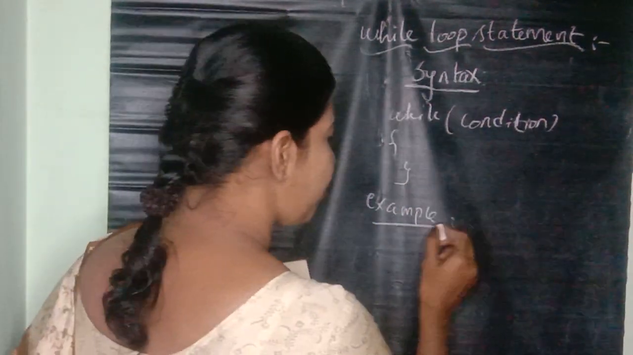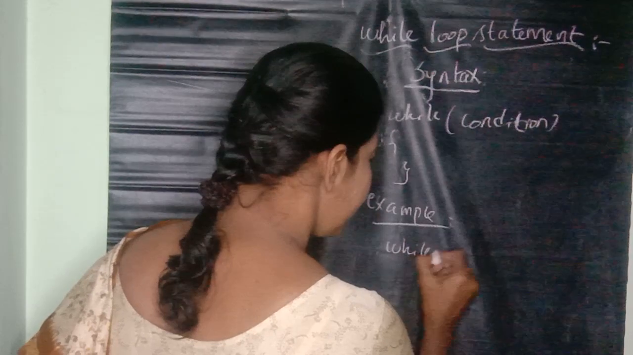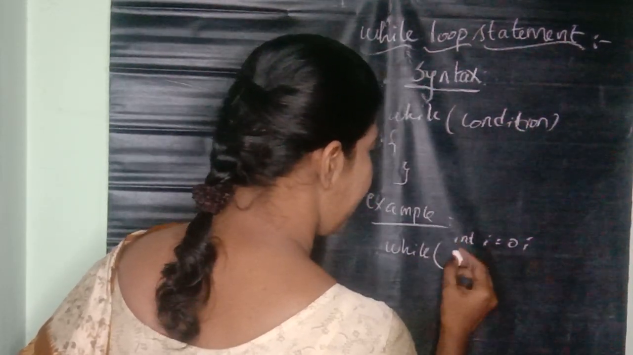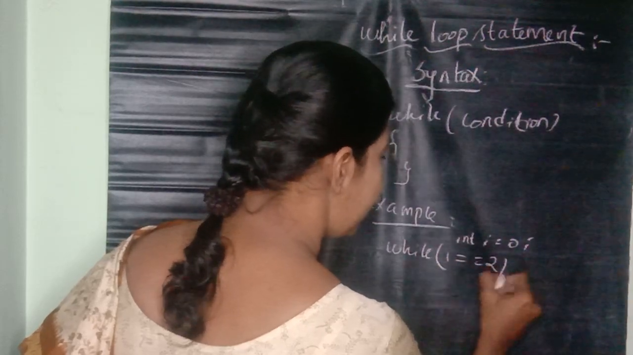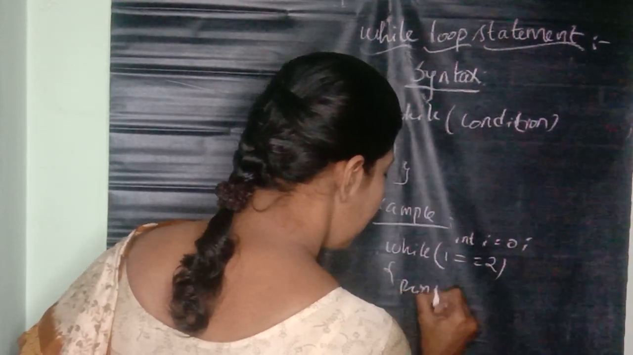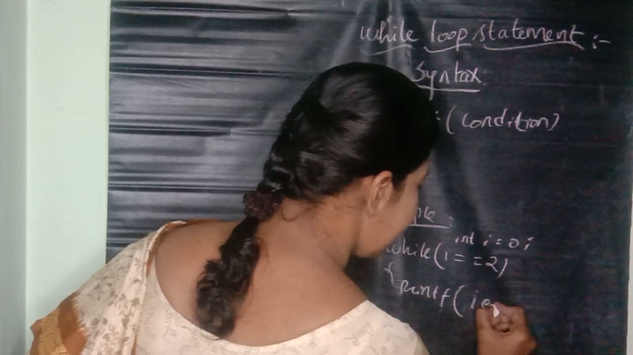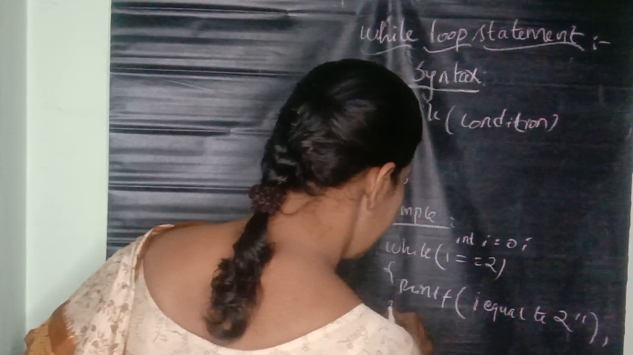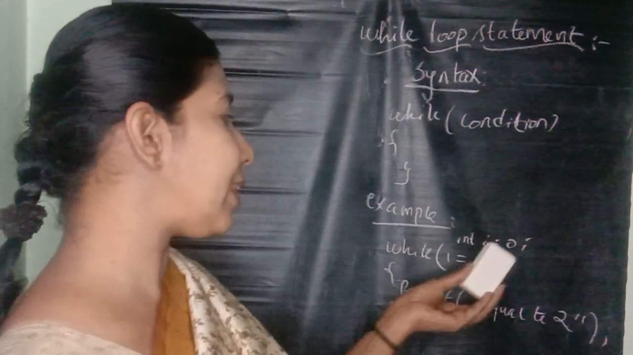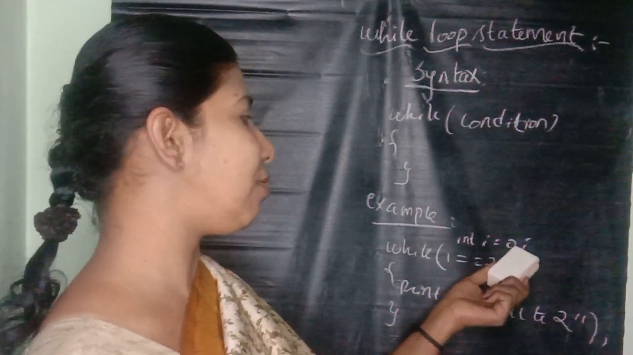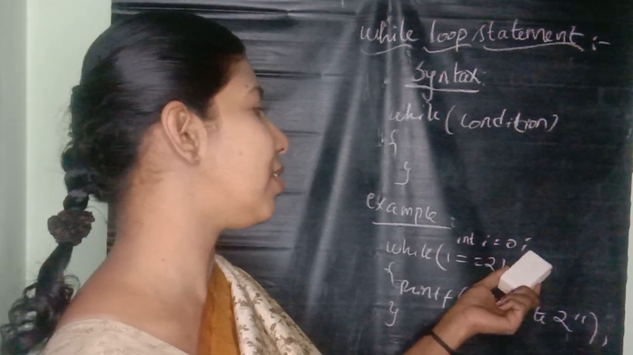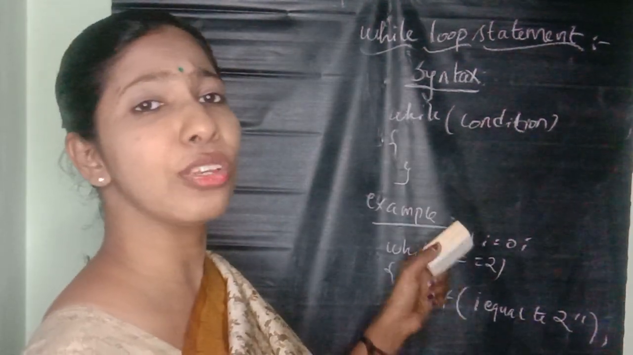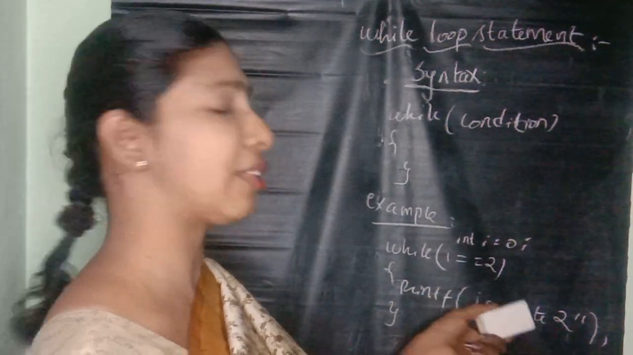While loop statement: you declare int i is equal to 0. You declared and initialized i equal to 0. Then while i equal to 2, printf i is equal to 2. If the condition is only i equal to 2, it gets executed. Otherwise, it won't get executed.